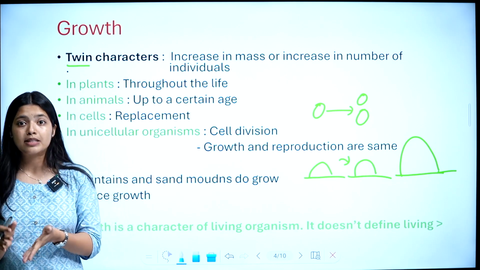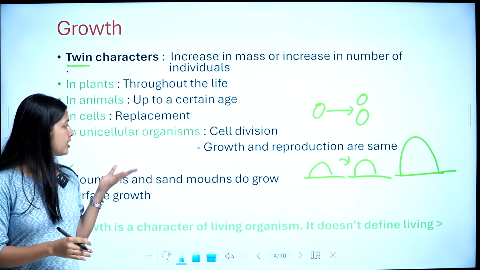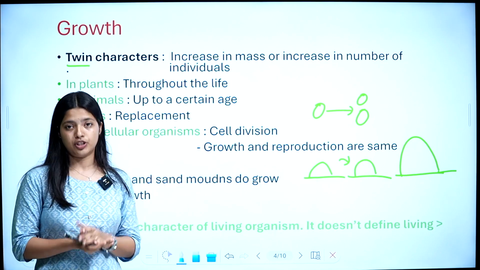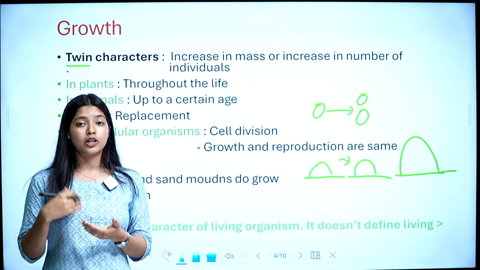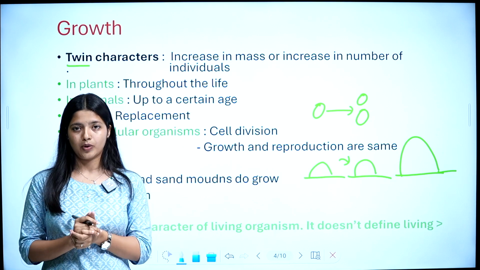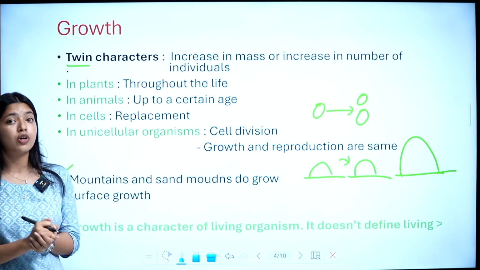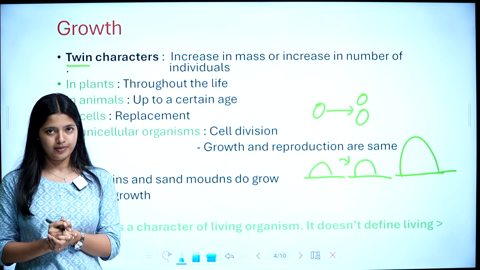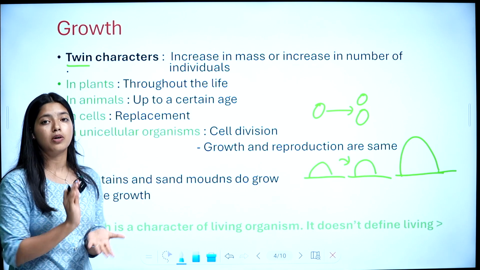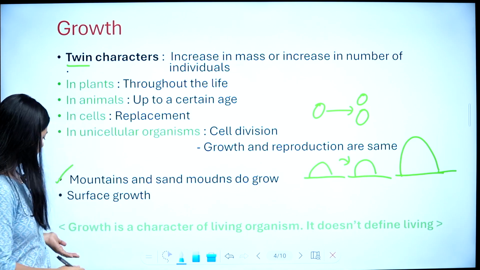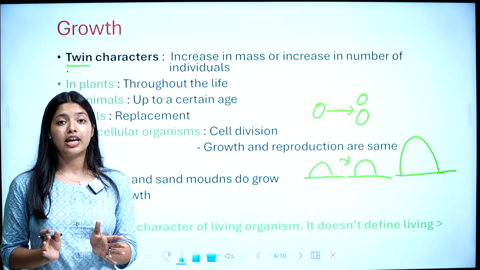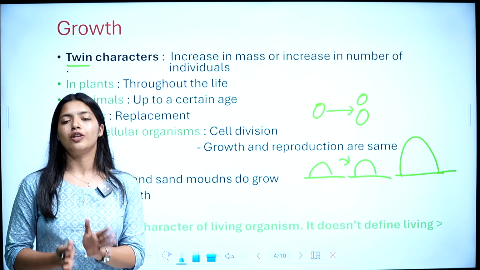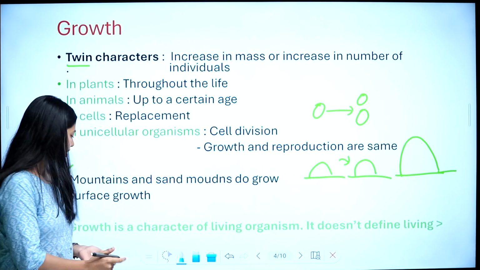For cells, it is by replacement. And for unicellular organisms, it is by cell division, and in their case, growth and reproduction are the same. Then we saw that non-living things also can grow, even though it is a surface growth. For example, mountains and sand mounds can grow. And then we said growth is a character of living organisms. It is not a defining feature of living organisms. This point is important.